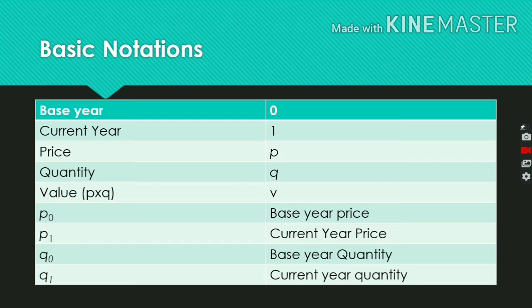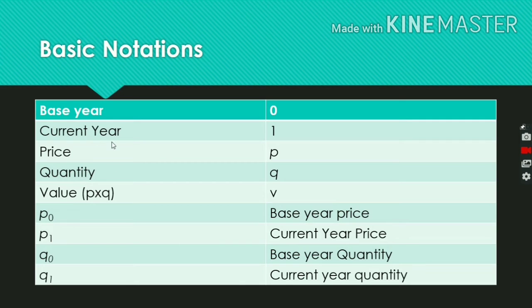So, basic notation used in the construction of index numbers. Base year is represented by 0, and current year by 1. Price is small p, quantity is small q, and value, which is p into q, that is price into quantity, is denoted by v.